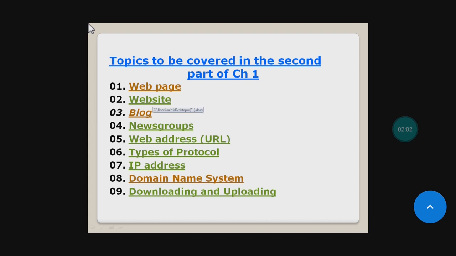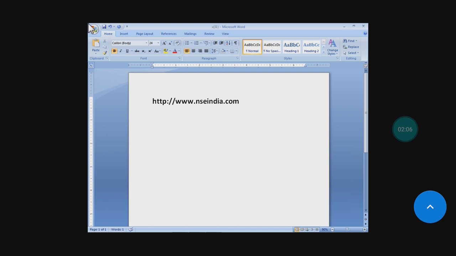The second topic is website. A website is a collection of related web pages linked to each other by hyperlinks. These web pages are stored on a web server. The first page of a website is known as home page.